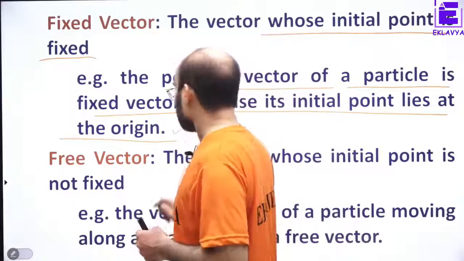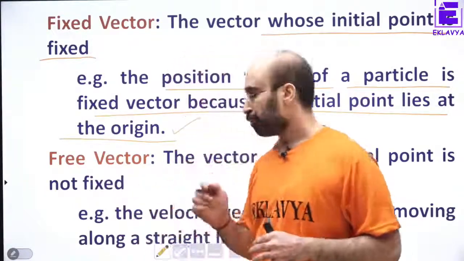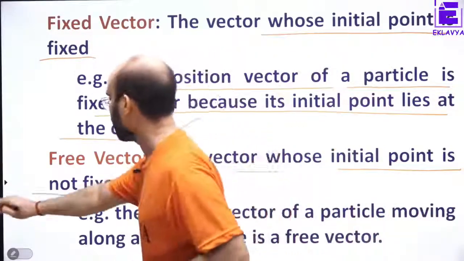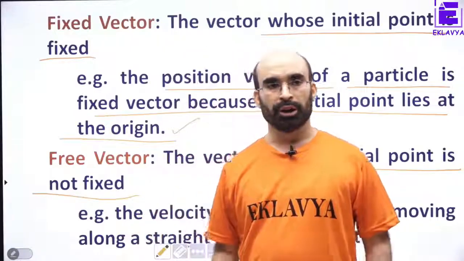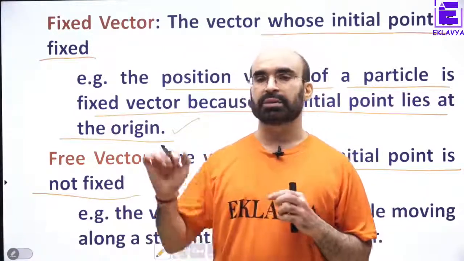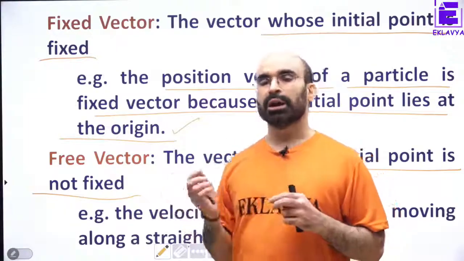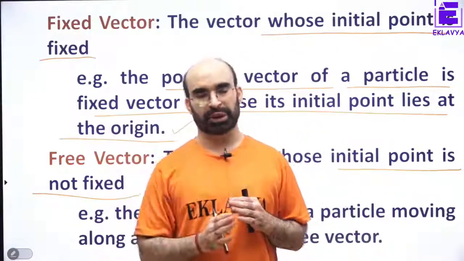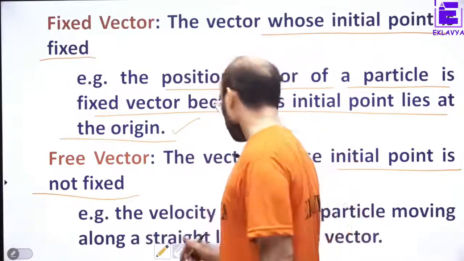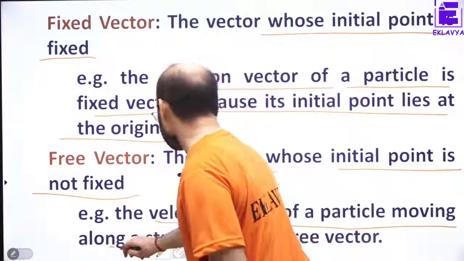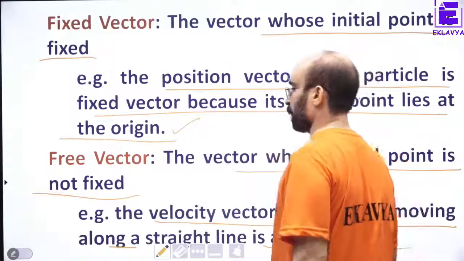Now, what is a free vector? A free vector means the vector whose initial point is not fixed. Fixed vectors mean the initial point is fixed. Free vectors are those whose initial point is not fixed. Example, velocity vector. Velocity vector of a particle moving along a straight line is a free vector.